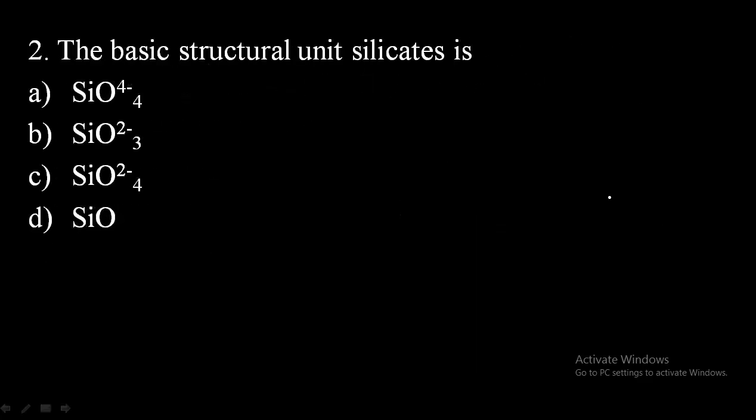And second one, the basic structural unit of silicates is. So silicates, as you all know, SiO4. SiO4 4- is the basic structural unit of silicates. So if two SiO4 units are there, then we call it pyrosilicate. So which option is right? Option A is the correct one.